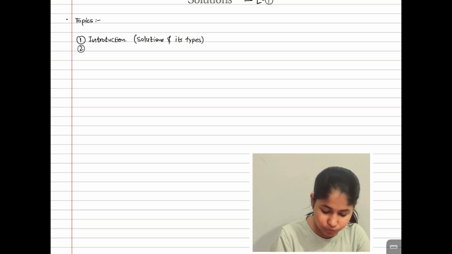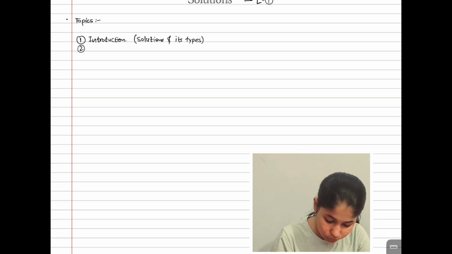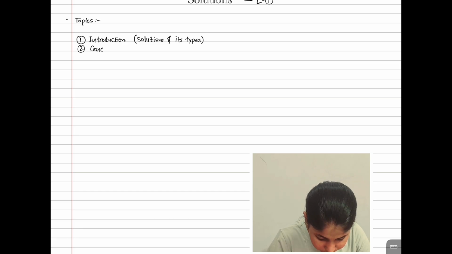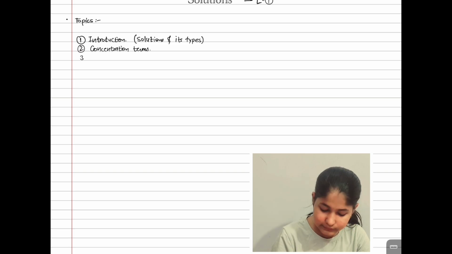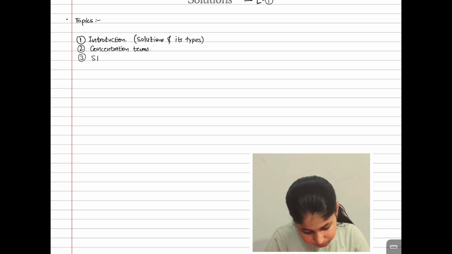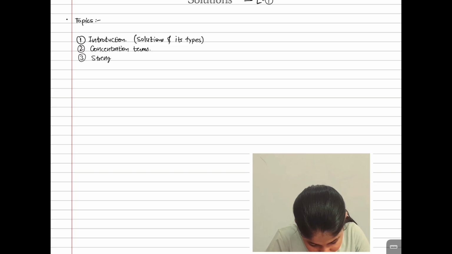Our second topic is going to be concentration terms. Third is strength, and molarity.